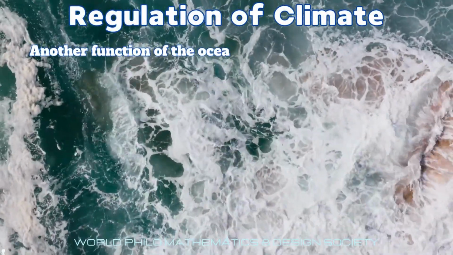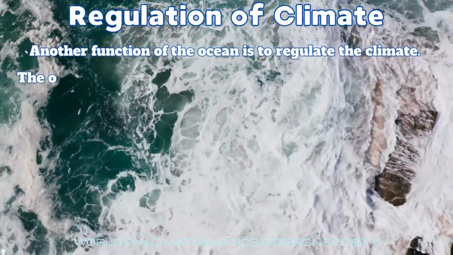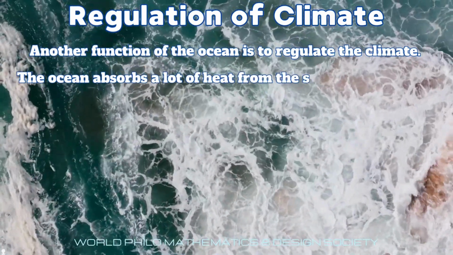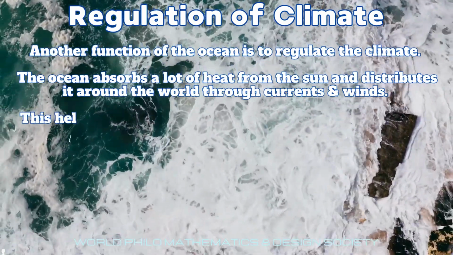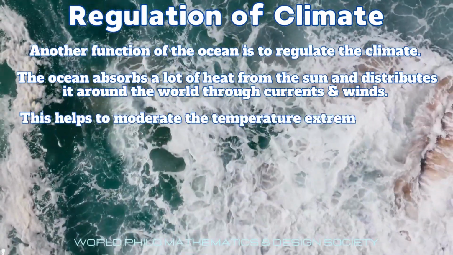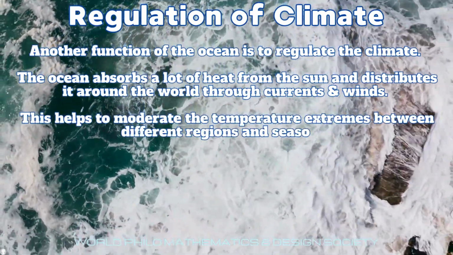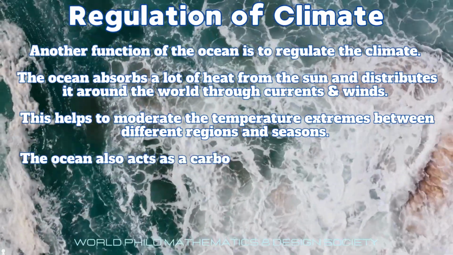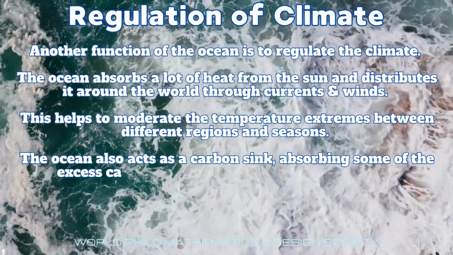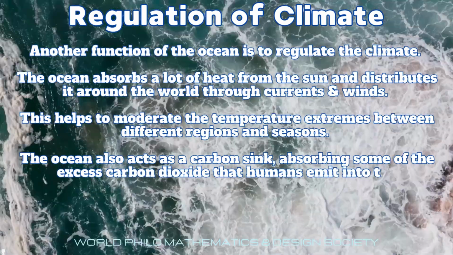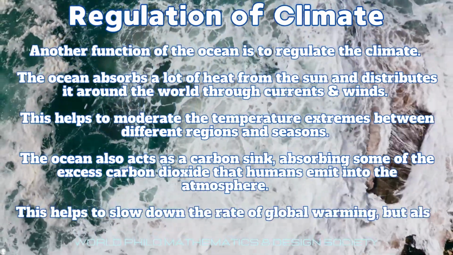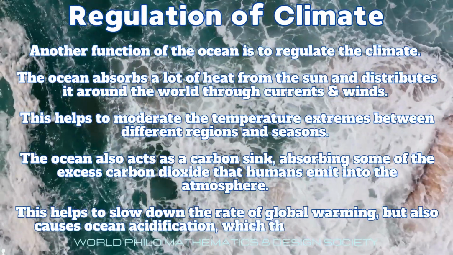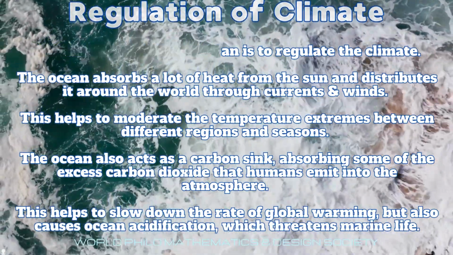Another function of the ocean is to regulate the climate. The ocean absorbs a lot of heat from the sun and distributes it around the world through currents and winds. This helps to moderate the temperature extremes between different regions and seasons. The ocean also acts as a carbon sink, absorbing some of the excess carbon dioxide that humans emit into the atmosphere. This helps to slow down the rate of global warming, but also causes ocean acidification, which harms certain marine life, but there is a way to manage that as well.